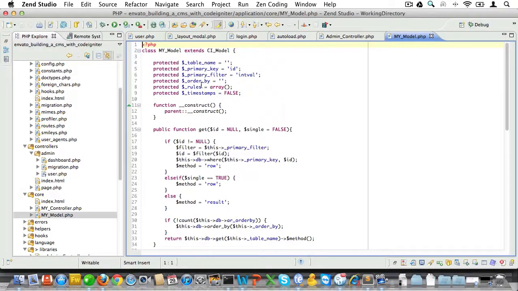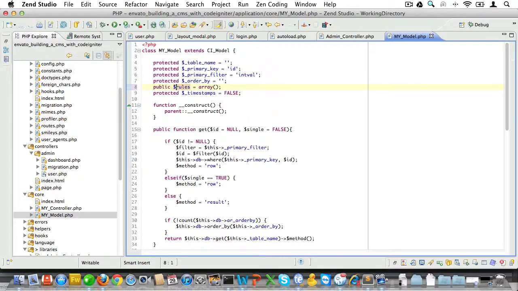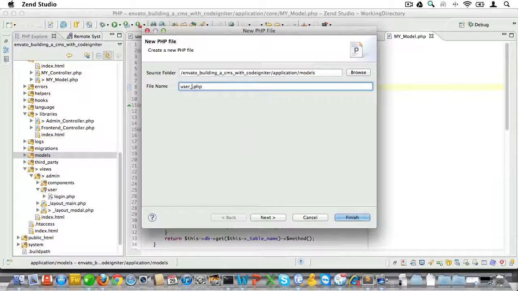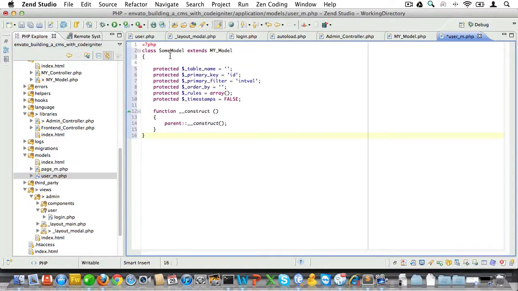Now the next step is to add validation to our login form. Remember the rules property we set here in my model? Well, that's where we'll store our validation rules. And that reminds me, this variable should be cast as public, not as protected, because we need to be able to load it inside of the controller. Let's first create a user model so we can set up the validation rules for a user. Now I've set up a snippet to quickly add code to that model. We'll call the code user_m and it will extend MY_Model.